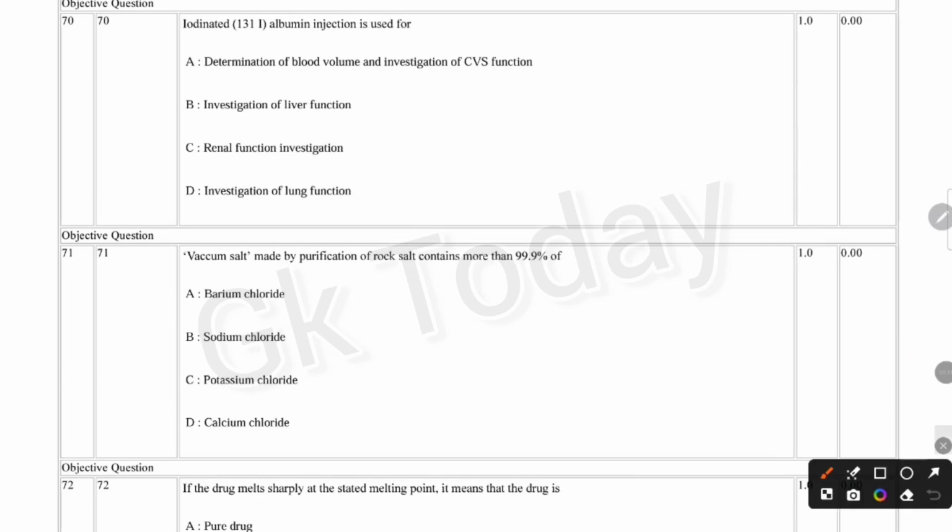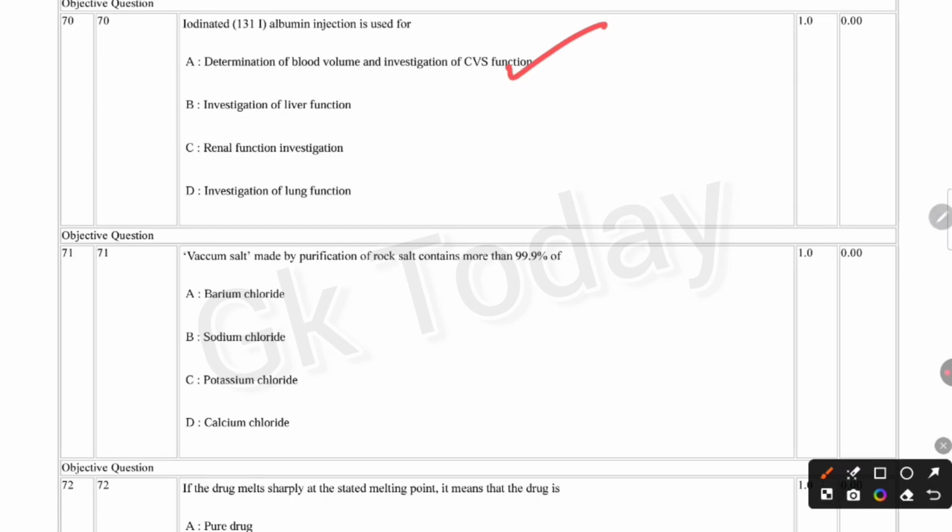Next question. Iodinated albumin injection is used for determination of blood volume and investigation of CVS function, investigation of liver function, renal function investigation, or investigation of lung function. Correct answer: determination of blood volume and investigation of CVS function.